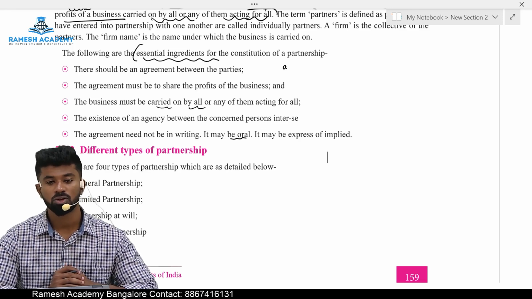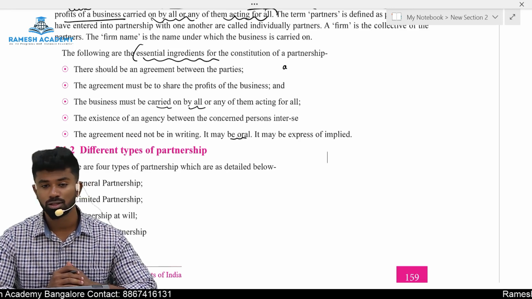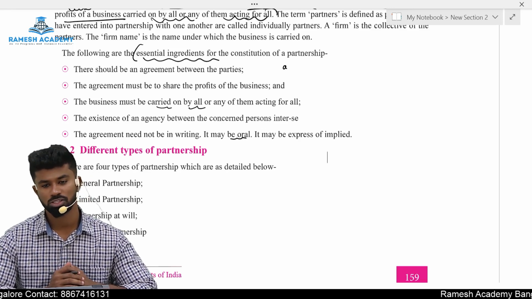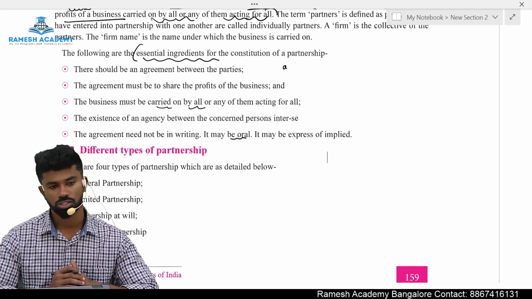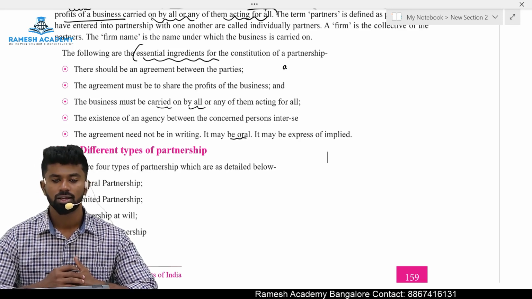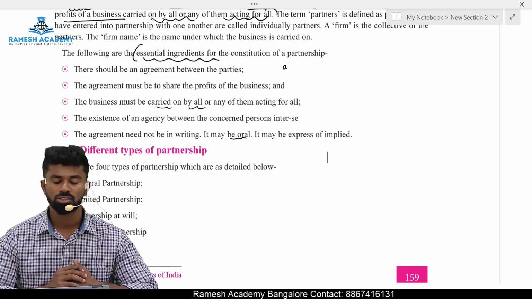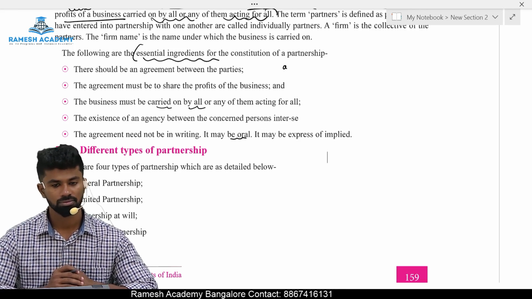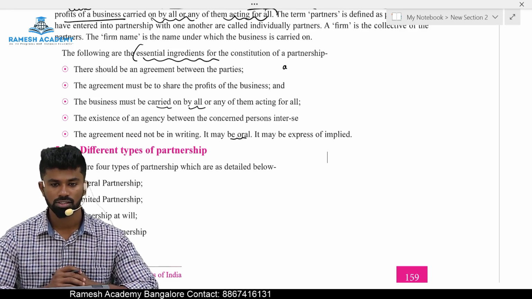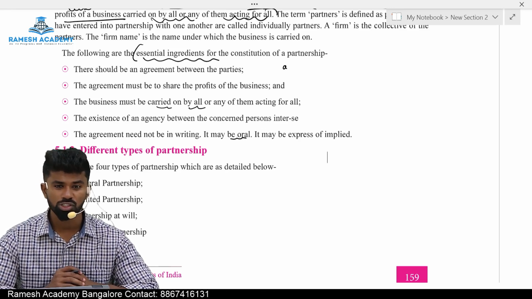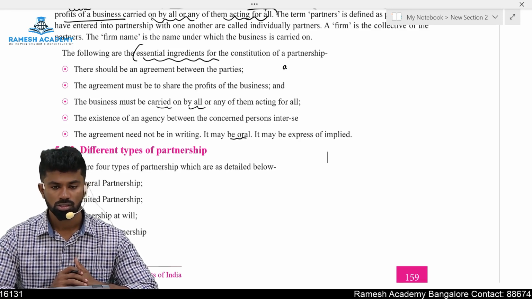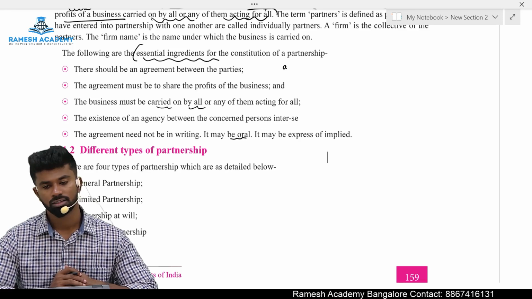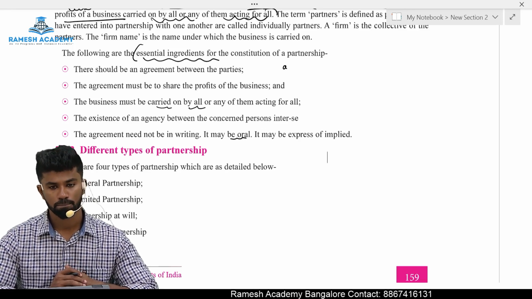No. Very good. Why? Because the purpose should be to earn profit. Then only it is considered an illegal association. So NGOs do not come under illegal associations. Okay. Yes. Can there be a partnership firm for carrying on charitable activities? Can we start a partnership firm for the purpose of doing charitable activities? There are 20 partners who started a partnership firm to do charity. Is it valid or invalid based on the definition?